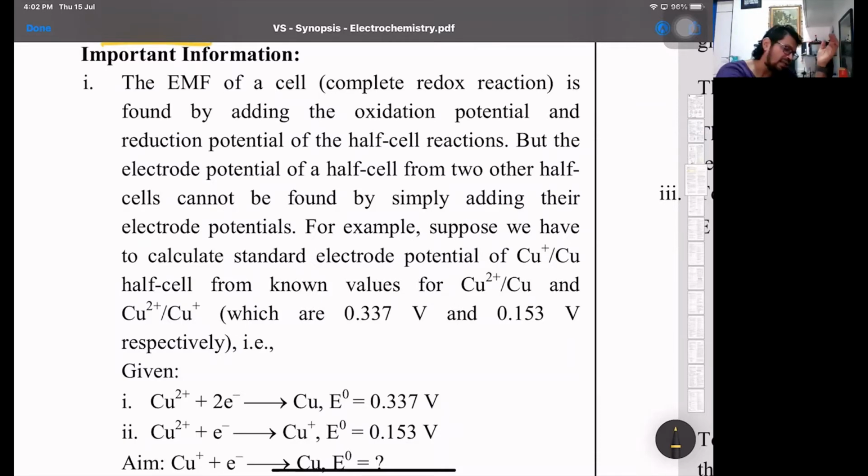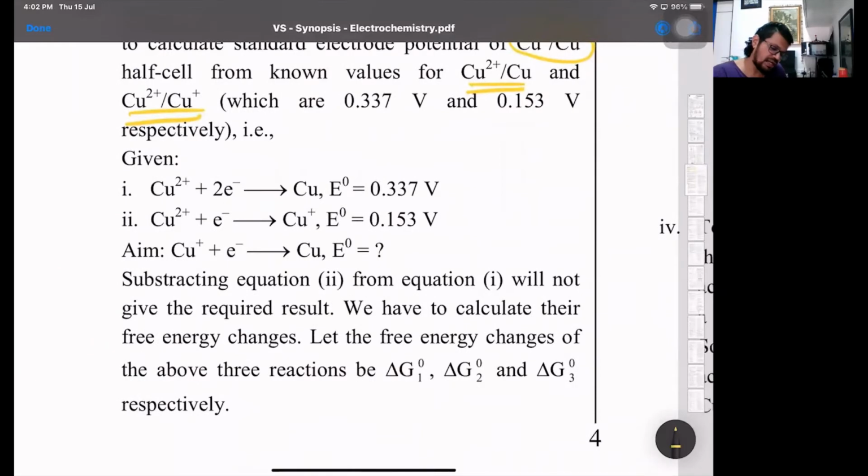So if we are given the values, like for example, we have to calculate cuprous to copper, and you are given values of cupric to copper and cupric to cuprous, then with the help of delta G, we can calculate the remaining ones. That is delta G1, delta G2, delta G3. So we'll have delta G3 is equal to delta G1 plus delta G2. Finally, you will add. So you will see how the reactions are.